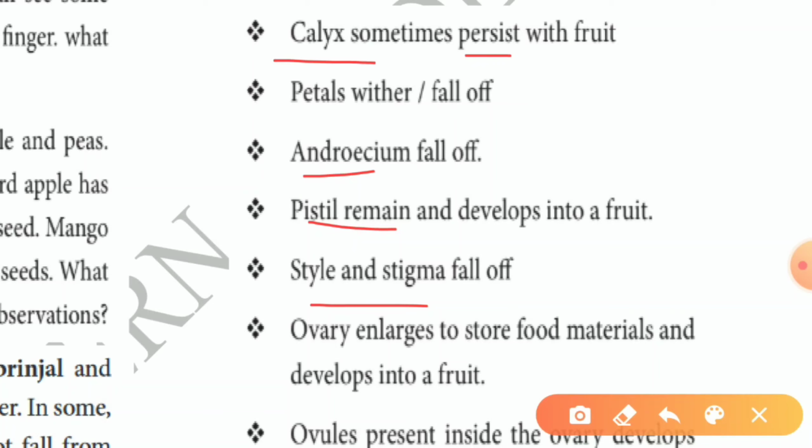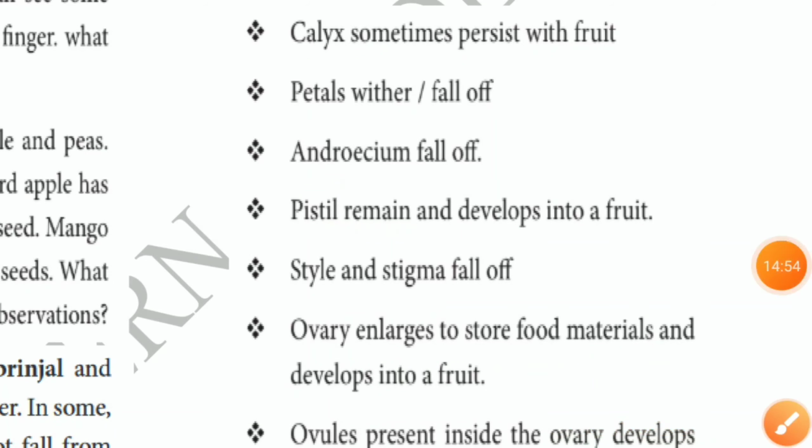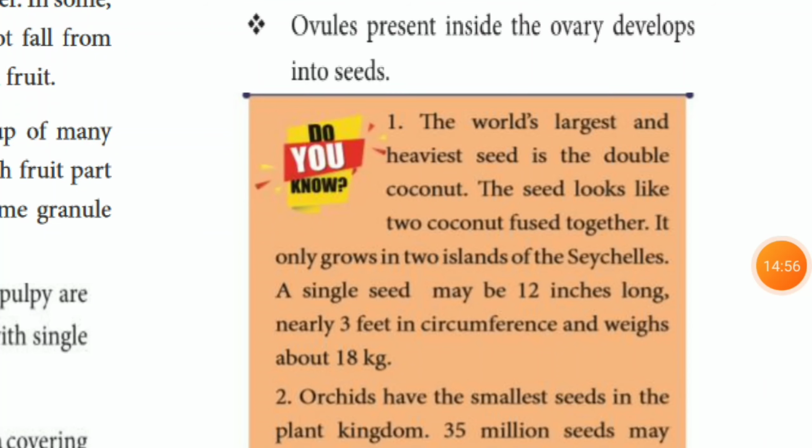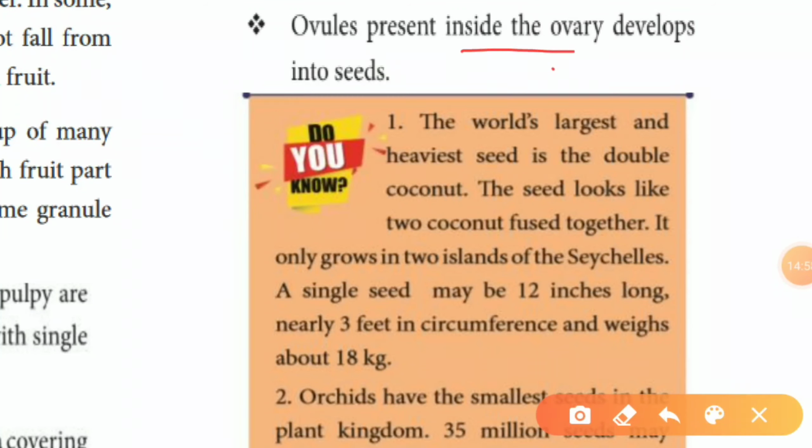The ovary enlarges to store food materials and develops into a fruit. Ovules present inside the ovary develop into seeds. The seed grows into a new plant.